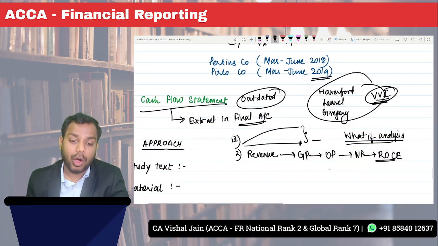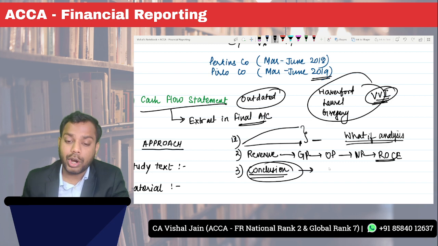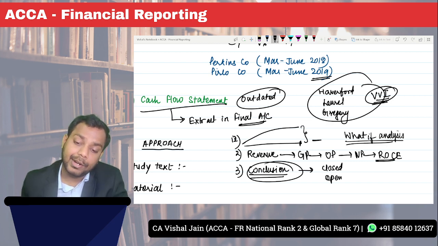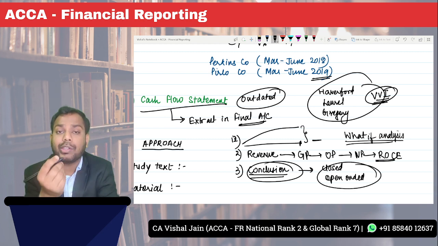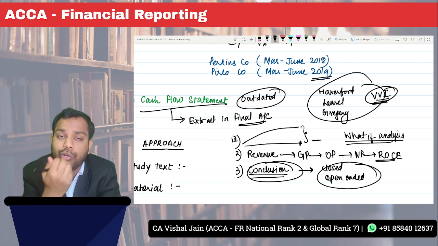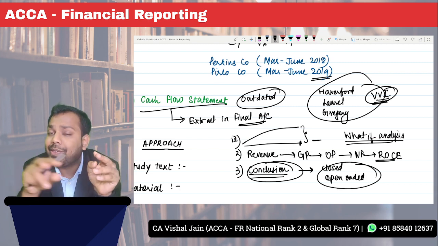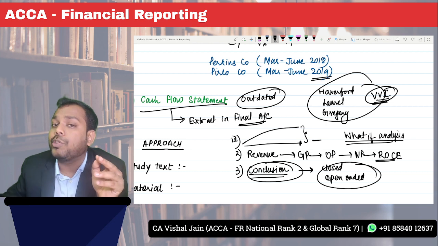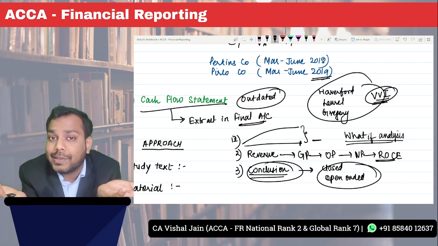Third thing, always give a conclusion, and this conclusion should not be a closed conclusion. It should be open ended. What is the meaning of closed and open ended? You should not say outrightly that this company is good and this company is bad. No, you should not say that. You should say that this company seems good, but if this and this can be improved, this company is also good, and it now depends on the management how it wants to assess that.